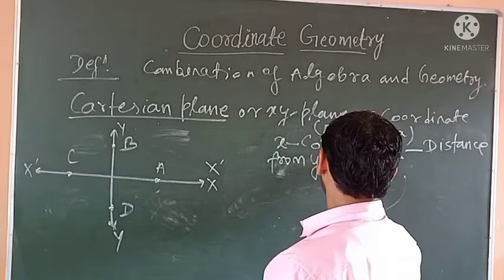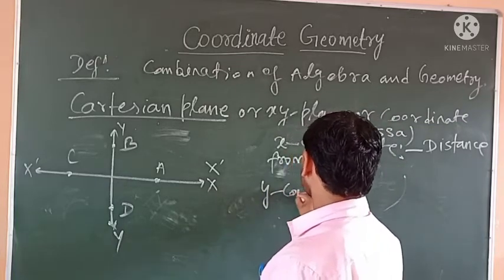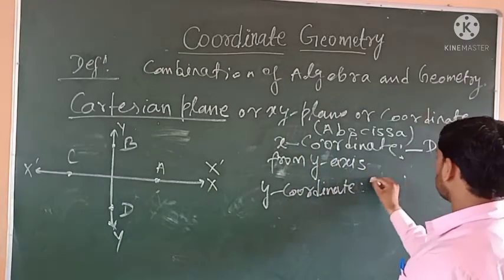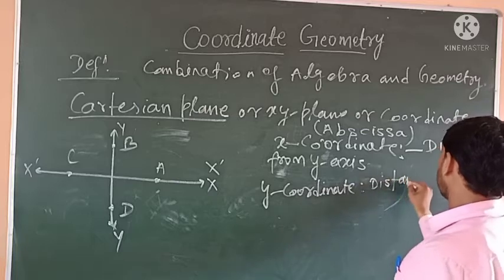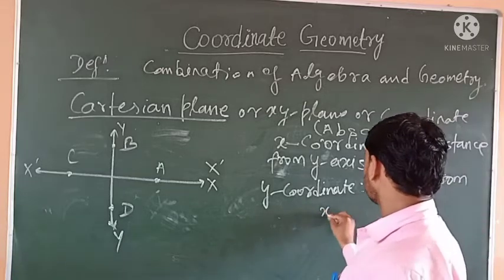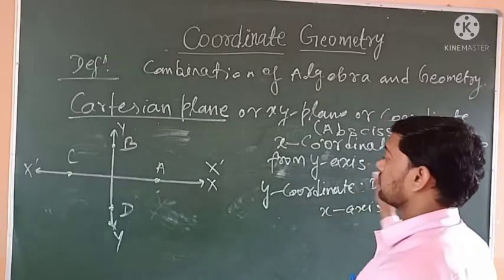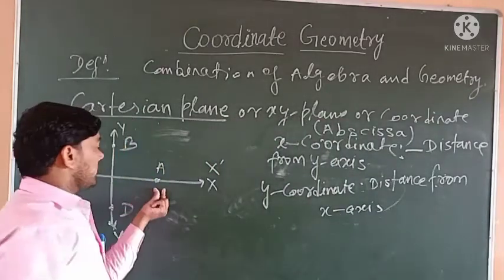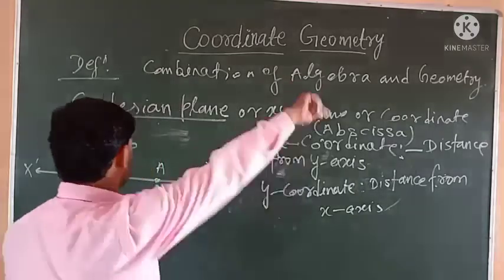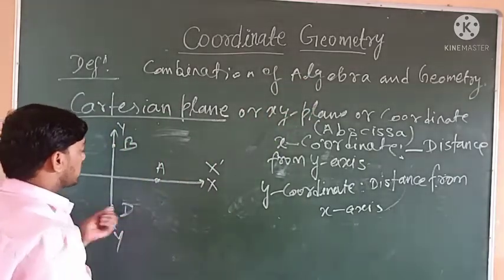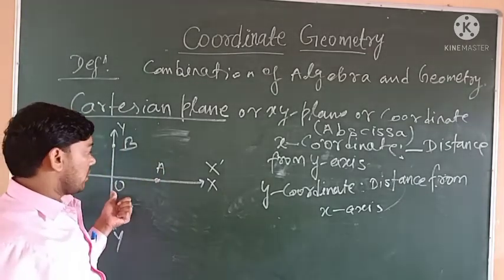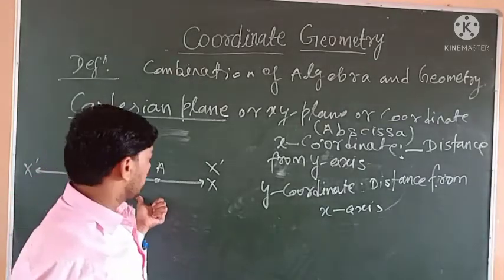And y coordinate is the distance of a point from the x axis. So to write the coordinates of A, first we find the distance of point A from the x axis and the distance from the y axis.